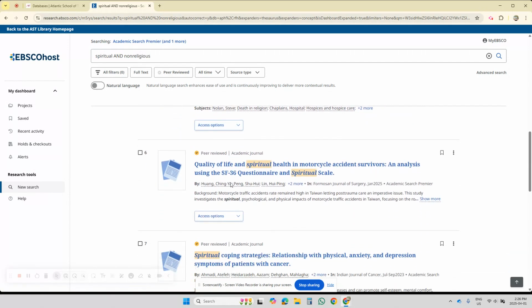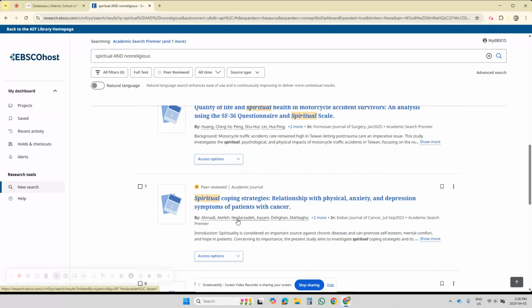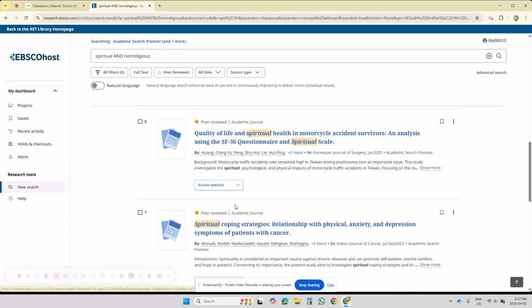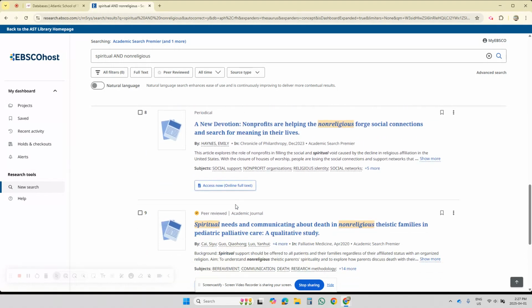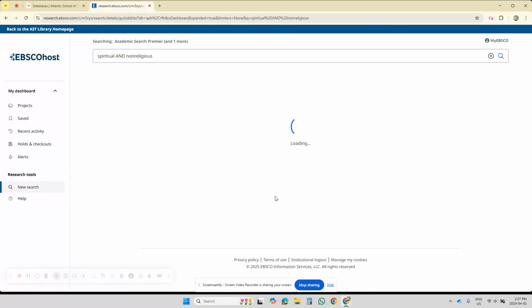Let's see. What's number 7 here? Spiritual coping strategies, relationship with physical anxiety, depression, and symptoms of patients in cancer. Number 9, spiritual needs in communicating about death in non-religious theistic families. Okay, so there are some interesting articles in here. I'd like to take a look at one of these articles. Let's click on the title to open up the article.